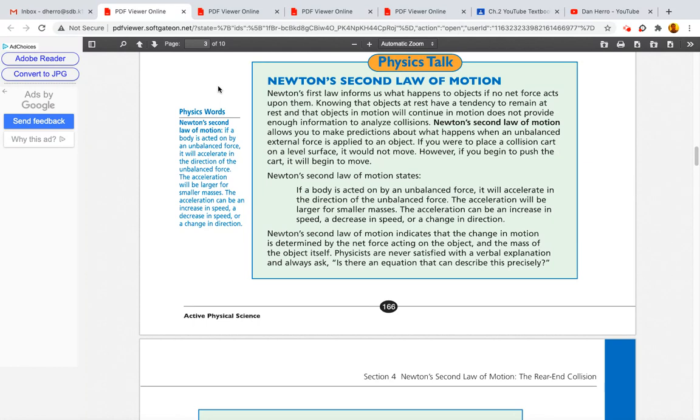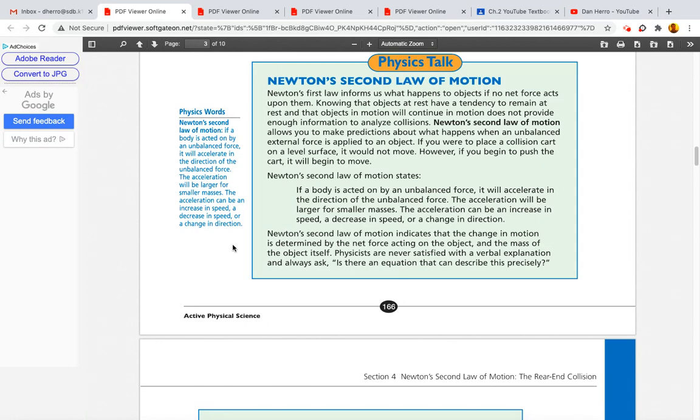Newton's second law of motion allows you to make predictions about what happens when an unbalanced external force is applied to an object. If you were to place a collision cart on a level surface, it would not move. However, if you begin to push the cart, it will begin to move. Newton's second law of motion states, if a body is acted on by an unbalanced force, it will accelerate in the direction of the unbalanced force.